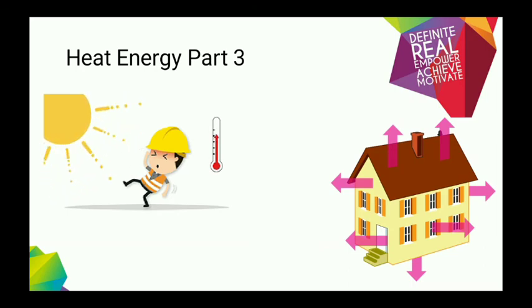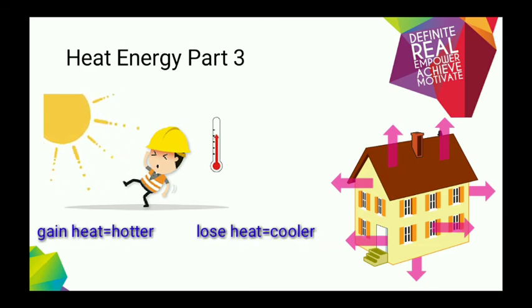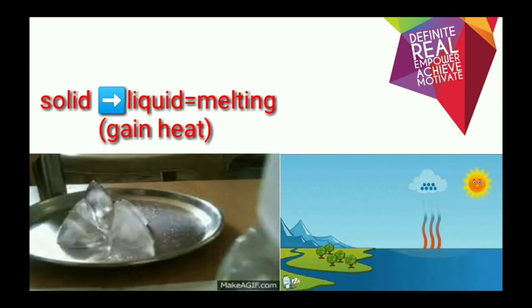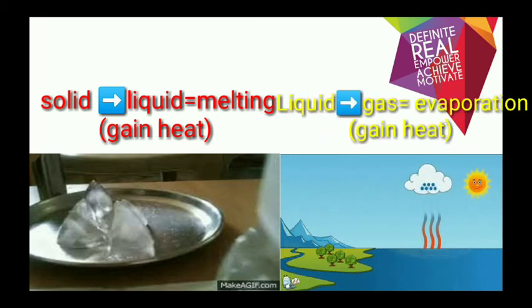Previously, we have talked already about heat gain and heat loss. When things gain heat, they will be hotter. When things lose heat, they will be colder. When solid gains heat, it will change to liquid. We call it melting. Meanwhile, when liquid gains heat, it will change to gas. We call it evaporation.